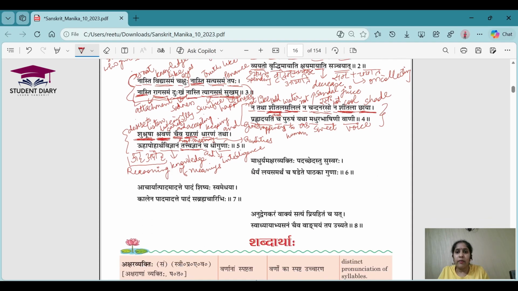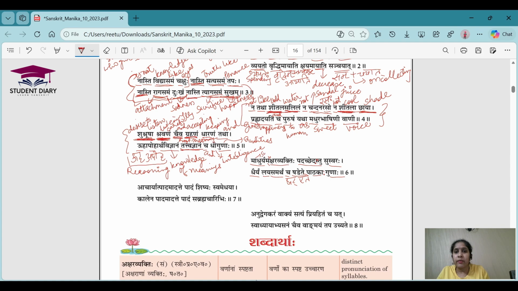Let's go for the next shloka. Madhuryam Akshar Vyakti. Here again we have a sandhi: Madhuryam and then Akshar Vyakti. Madhuryam Akshar Vyakti Pad Chedah tu. This is again a sandhi: Pad Chedah tu. Suswaraha Dhairyam Lay Samartham Cha Shadete. Shadete is made up of two words, Shat and Ete. Pathakaha Gunaha. So let's decode the meanings.